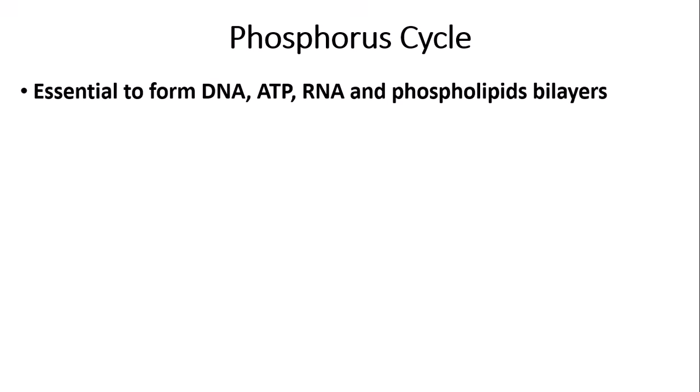So now I'm going to move on to the phosphorus cycle, which is kind of similar to the carbon cycle, which you might have studied at GCSE. Phosphorus, in the same way as nitrogen, is essential to form DNA, ATP, RNA, but also phospholipid bilayers to form the cell membrane.